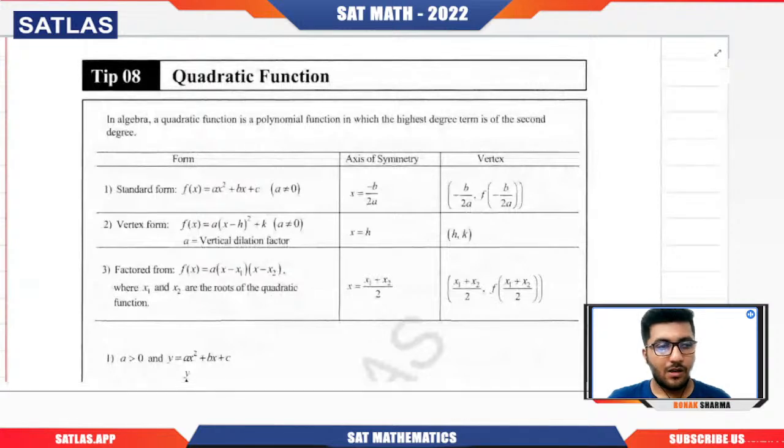Now comes the topic of quadratic equation. One of the most important topics, definitely, in which there is not a lot of theory, but it is a theory which you cannot only cram, you need to understand it first. So quadratic function is a very, very important topic of your syllabus.